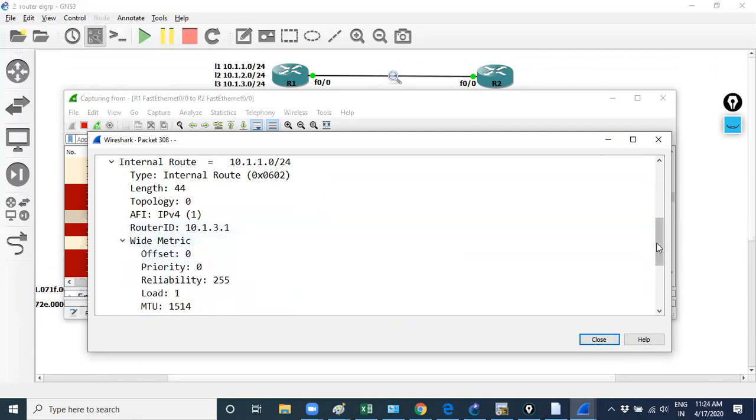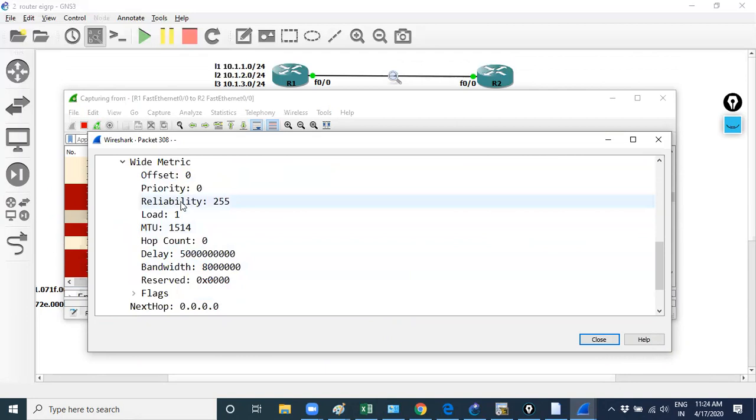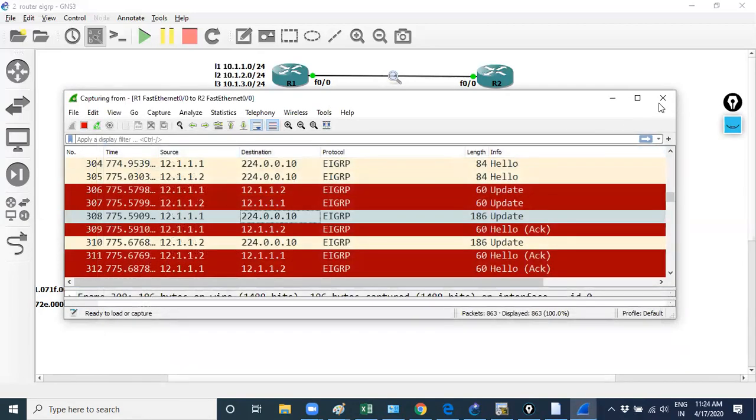There are some metric values to calculate the metric that I'm sharing, like reliability is 255, which is 100% reliable. This is like MTU, hop, this is like delay, this is like bandwidth. So I'm sharing some information regarding that prefix.